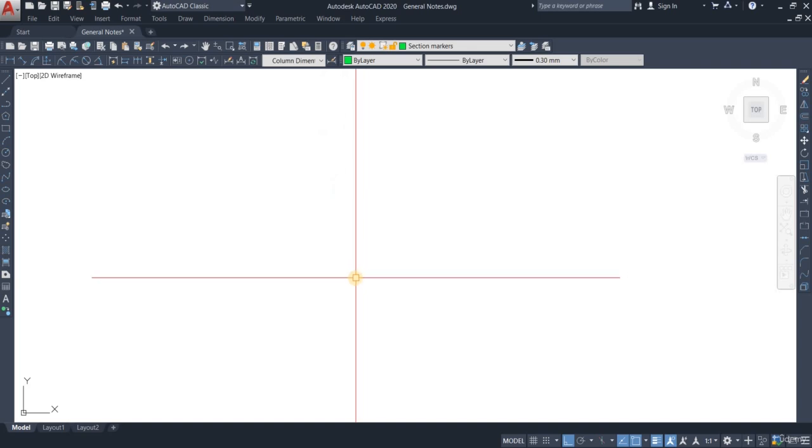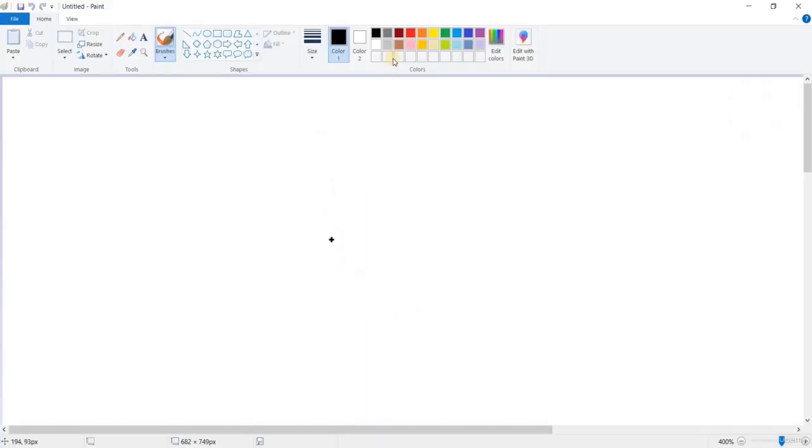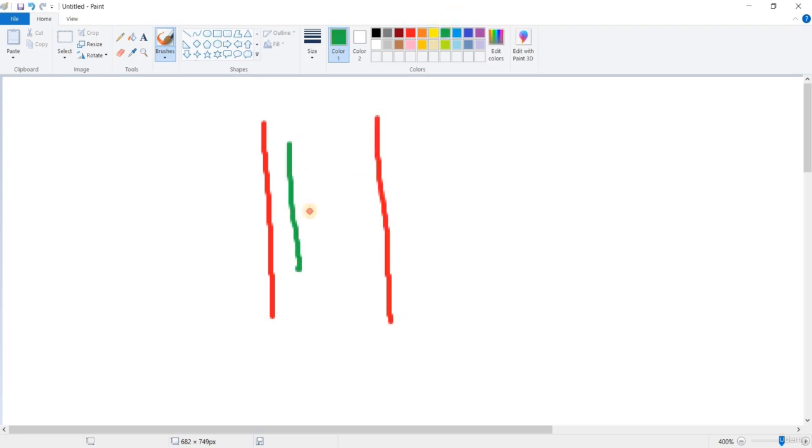Okay, let me just open up Paint. That will be easier. Let's say that this is a column, and inside we have 1, 2, 3, 4 for 8 bars, and I'm providing a splice at this location. So it's already 2 bars, which is 50% of the bars, and then I have to provide a splice again, but I'm not providing it there. Let me just increase that.